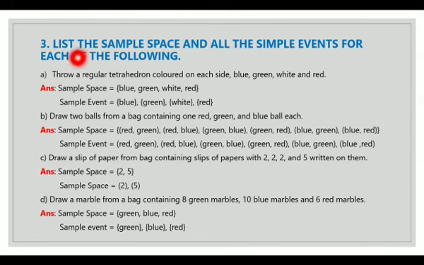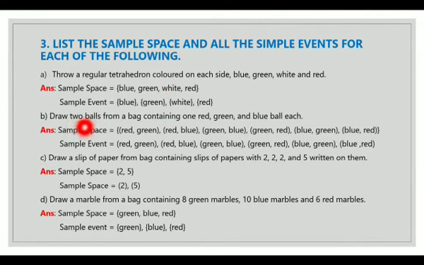The next question: list the sample space and all the simple events for each of the following. Throw a regular tetrahedron with a color on each side: blue, green, white and red. So my sample space is blue, green, white and red. What do you mean by sample space? It is all the possible events. So my sample space is blue, green, white, red. These are all the possible outcomes.